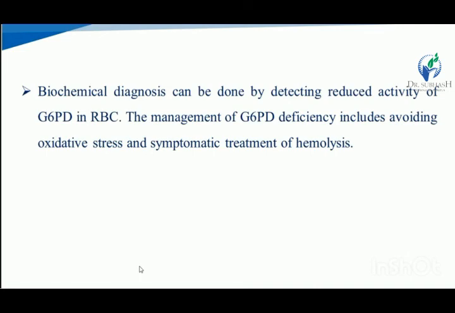The first management is avoiding oxidative stress, and the second is the treatment of the hemolysis. So these two treatments are available for G6PD deficiency: avoiding oxidative stress and treatment of the hemolysis.